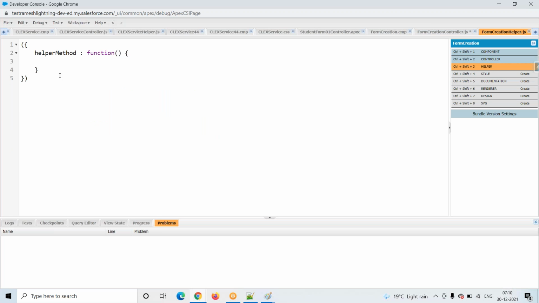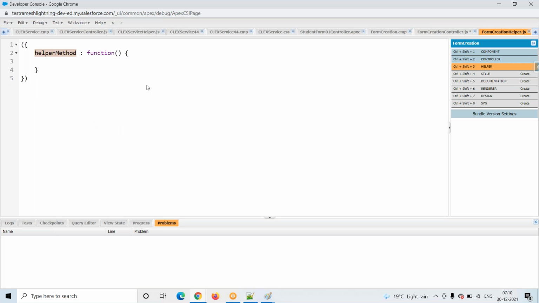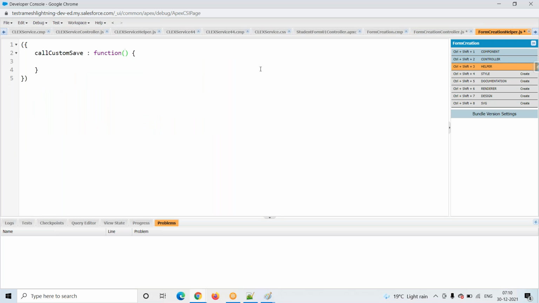Go to the helper. See, in the helper also we will go and declare the function. This is also a JavaScript file. In the helper also I am declaring. See here, this is my method. What will this method take? It will take a method or function. Generally, this is a JavaScript file, so we will call it a function. Here this is my function.